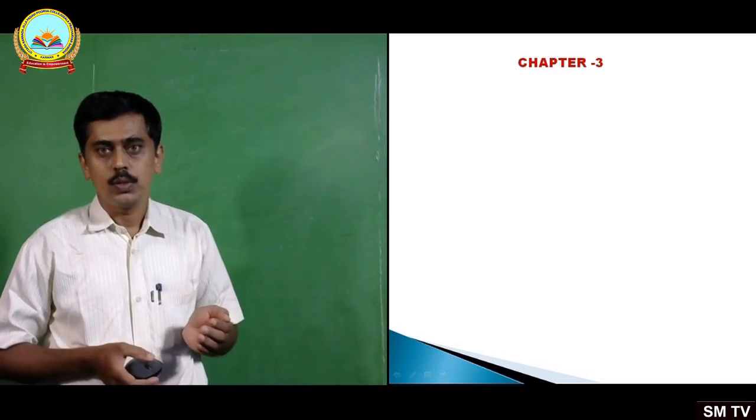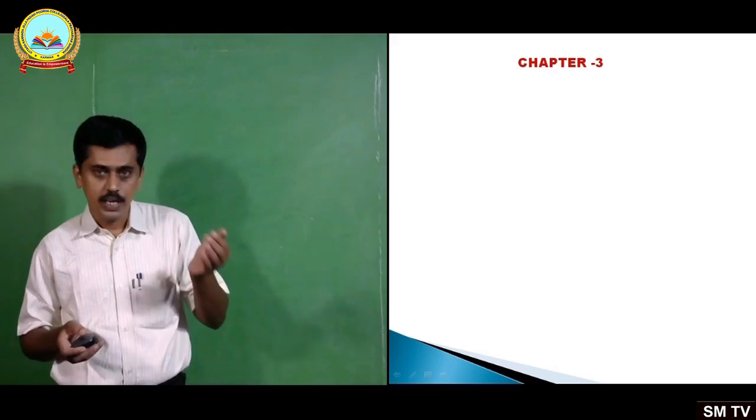In the last two topics, we have discussed the meaning of accounting, the definition of accounting, its objectives, and the process of accounting, with the diagram showing the accounting process, and in the second topic, the basic accounting concepts.